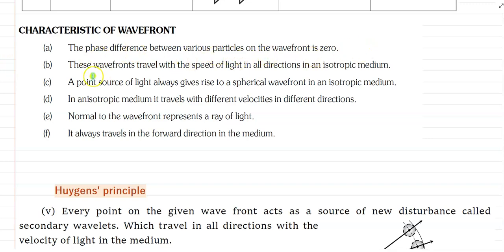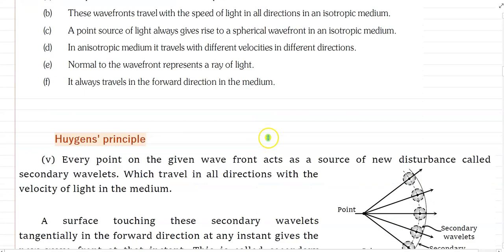The characteristics of a wave front: the phase difference between various particles of the wave front is 0. The wave front travels with the speed of light in all directions in an isotropic medium. A point source of light always gives rise to a spherical wave front in an isotropic medium. In an anisotropic medium, it travels with different velocity in different directions. The normal to the wave front represents the ray of light. It always travels in the forward direction in the medium.